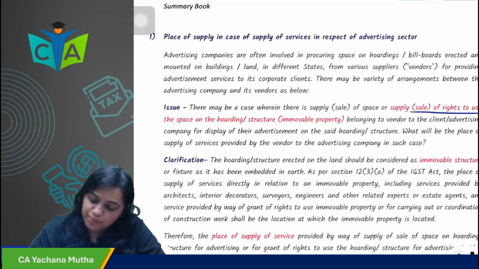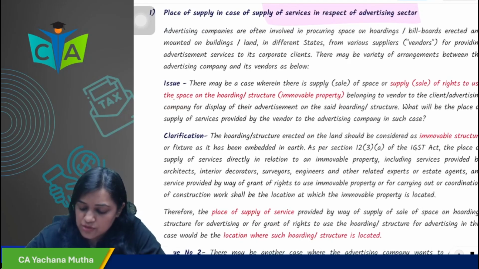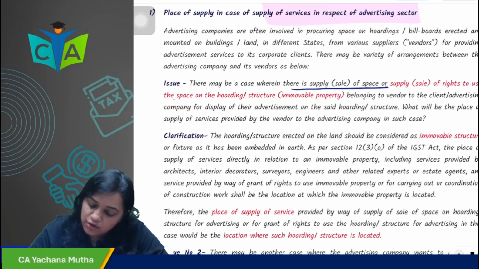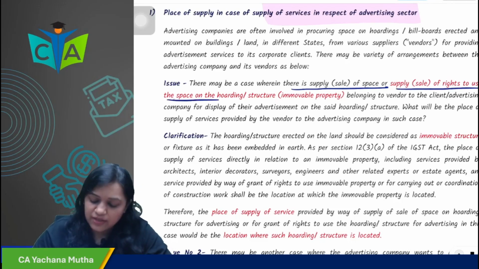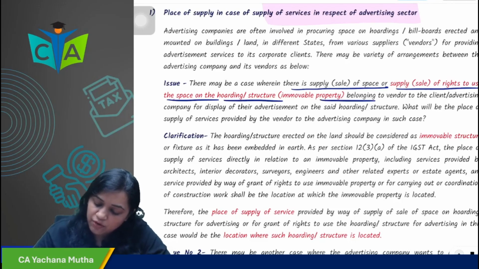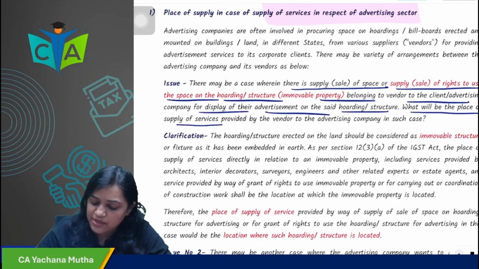Next, place of supply in case of the advertisement sector. When there is sale of space or sale of right to use space on a hoarding structure belonging to the vendor, to the client advertisement company for display of advertisement on the said hoarding structure, what is the place of supply?